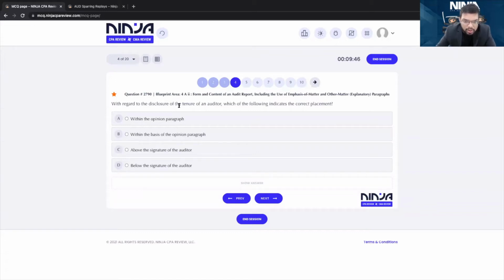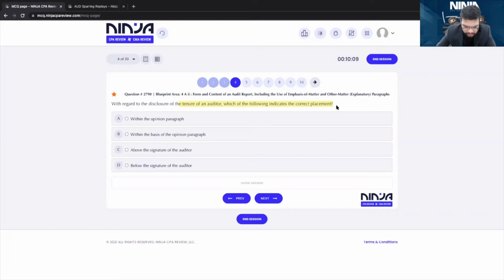With regard to disclosure of the audit tenure, which of the following indicates the correct placement? Within the opinion paragraph, within the basis of opinion paragraph, above the signature, below the signature of the auditor. What is the correct placement? You can send in your answers now.